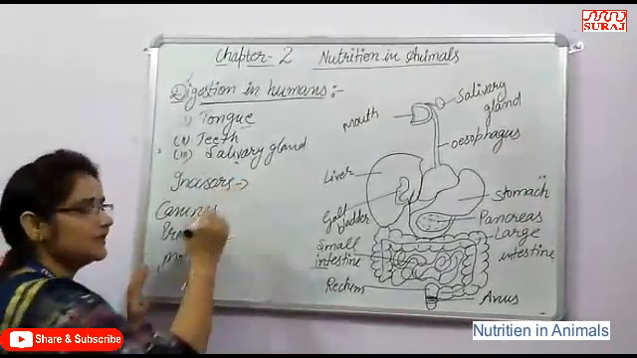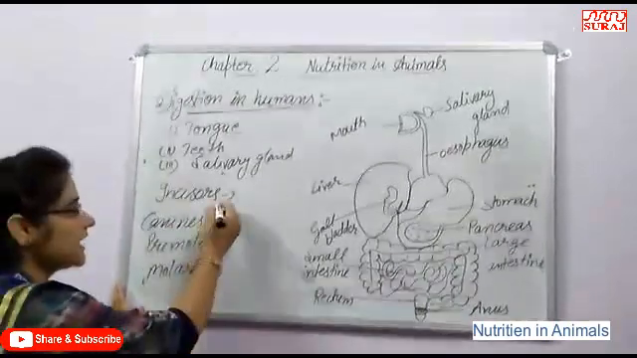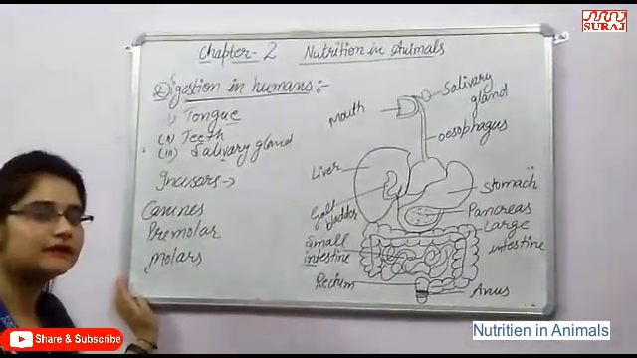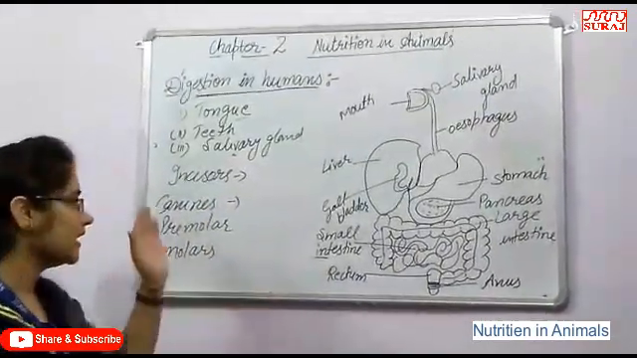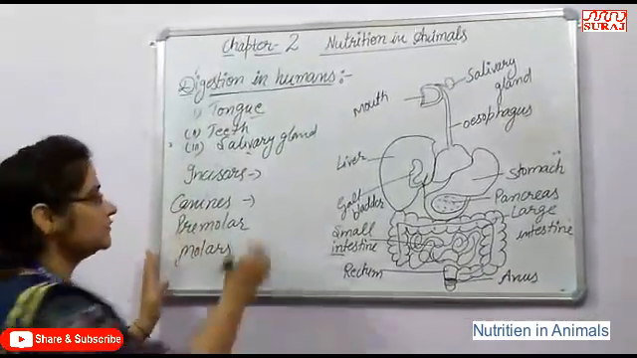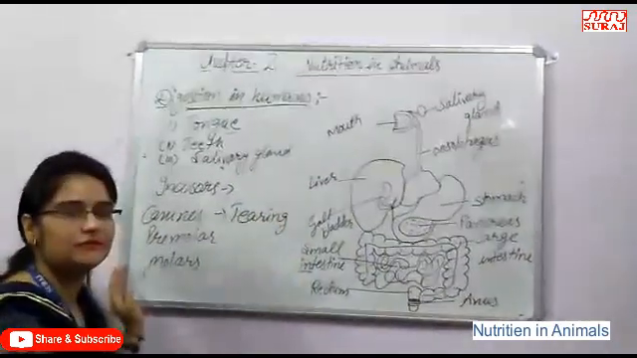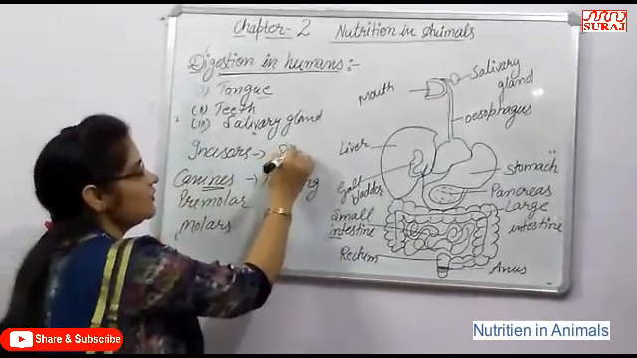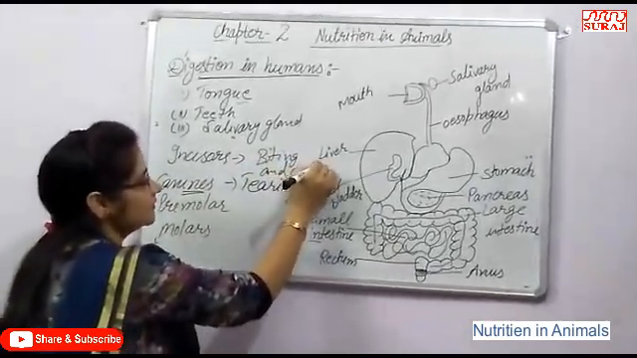Incisors are the front teeth present in the front of our mouth. Incisors help in cutting and biting the food. The main function of incisors is cutting and biting the food. Canines are next to the incisors, present on both sides of the incisors, and are used for tearing. When we want to tear something, then we use our canines.